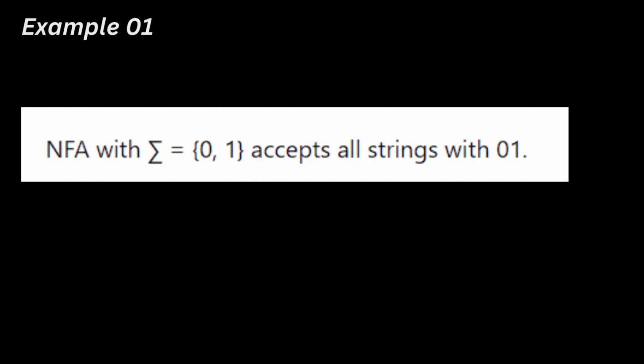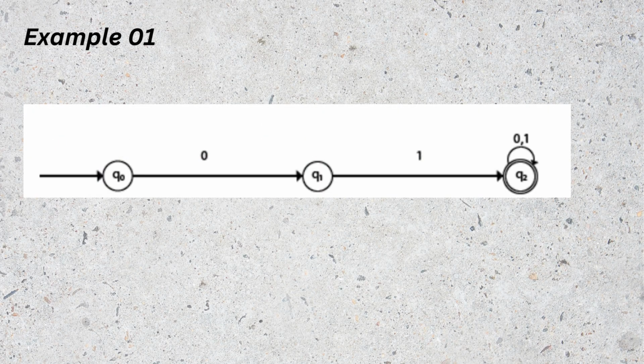Now let us see examples. Construct an NFA that accepts all strings with 0 and 1. So the solution contains three states, starting from the initial state Q0, then Q1 and our final state Q2. Note that we have just mentioned the best solution among all the possible values here.